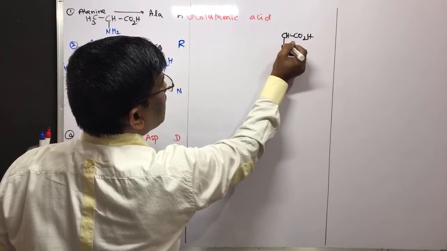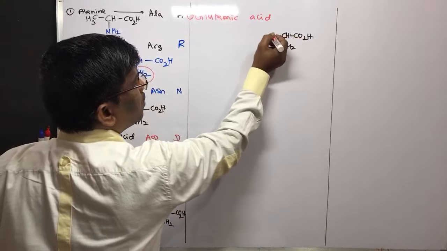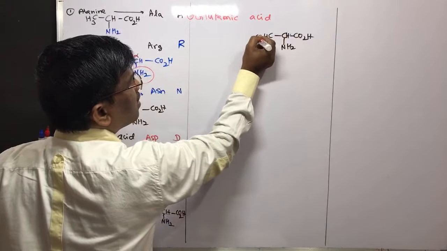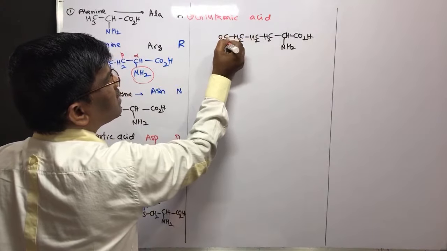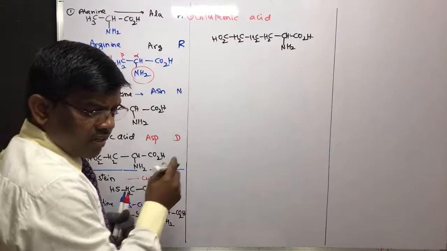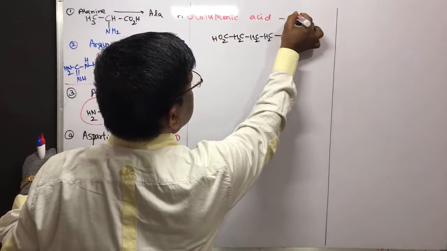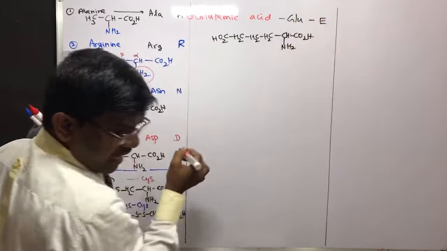Let us write this is amine. And what is the R group here? 1, 2, 3, 4, 5 and 6. So this is glutamic acid. The abbreviation for glutamic acid is GLU and the single letter is E.